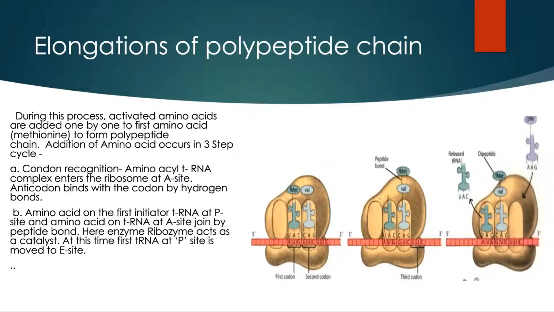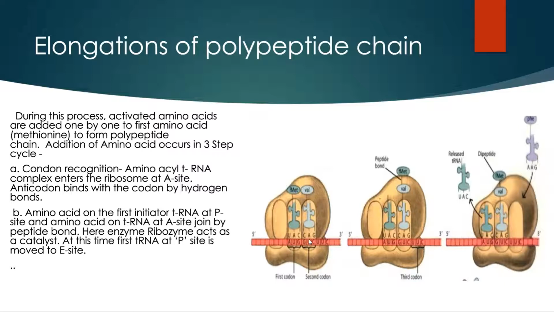Only the initiator transfer RNA can enter the ribosome directly at the P site, but the rest of the amino-acyl transfer RNA complexes are received by the A site. Further, the anticodon present on the transfer RNA binds with the codon of the messenger RNA by hydrogen bonds.